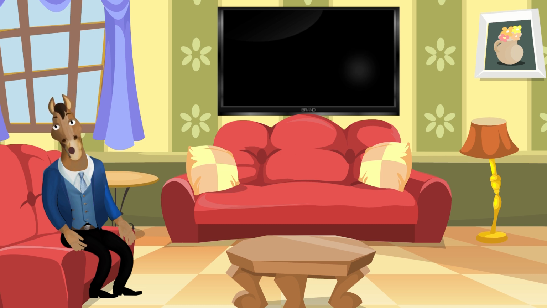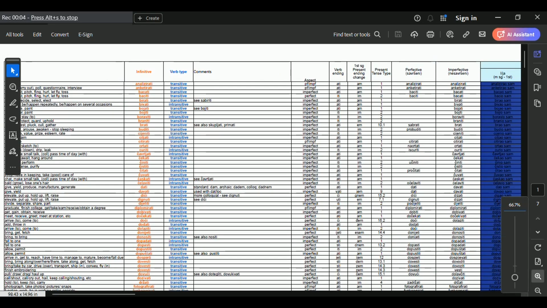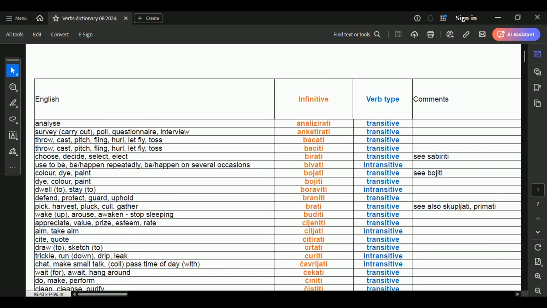Having a reference that lists these variations is incredibly helpful for beginners who might not yet know all the forms. To address this need, we're compiling a comprehensive list of verbs, nouns, and adjectives, focusing on their different forms and cases. This reference aims to clear up some of the apparent inconsistencies found in existing grammar books and dictionaries. We've started with verbs, including those we've already covered, and plan to expand to nouns and adjectives in future updates.